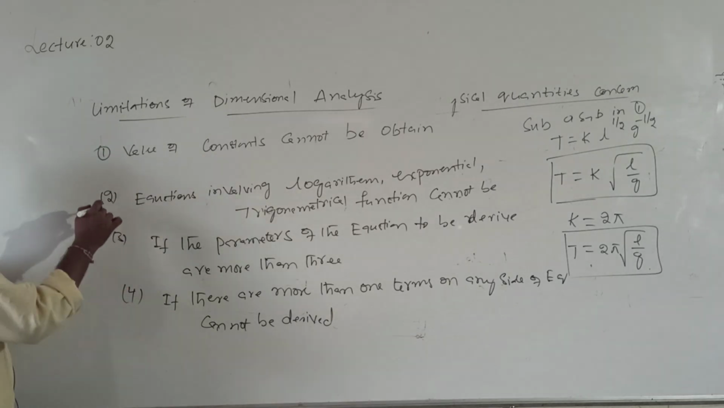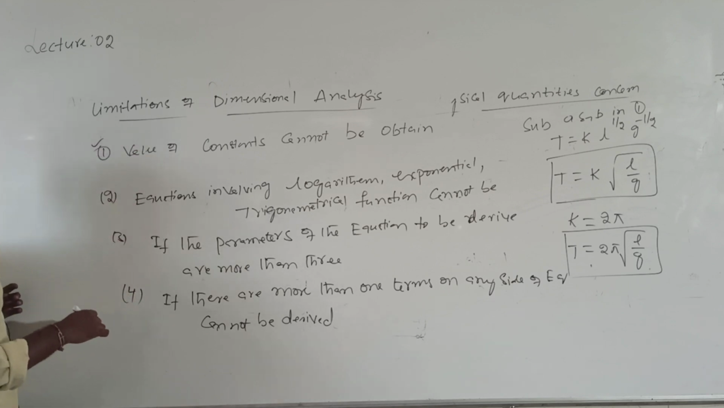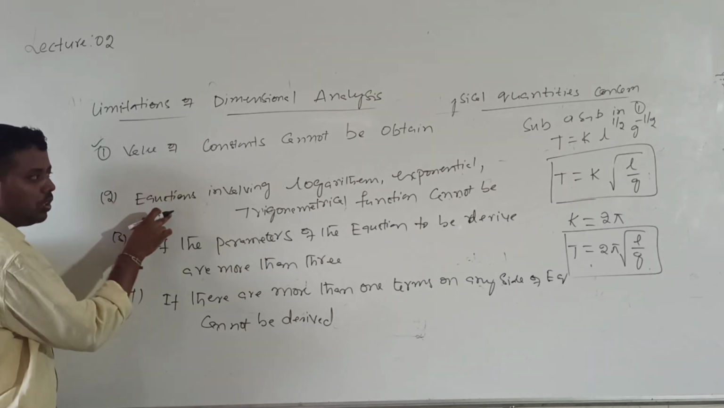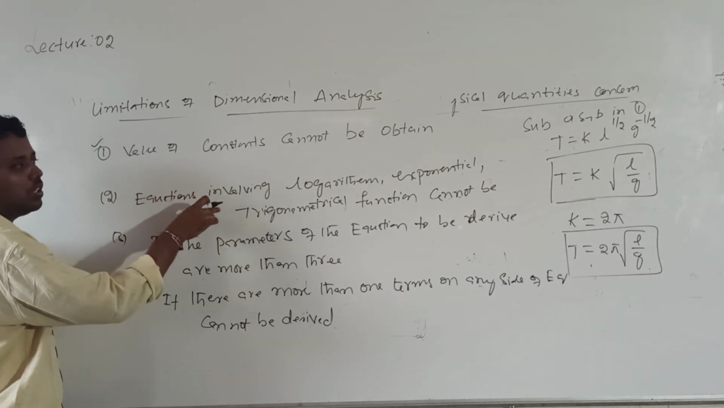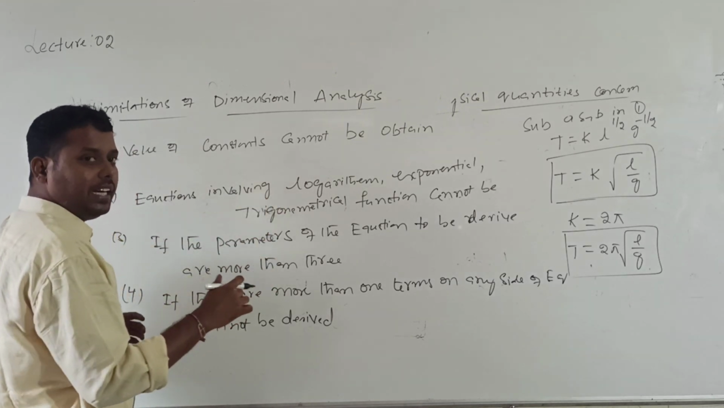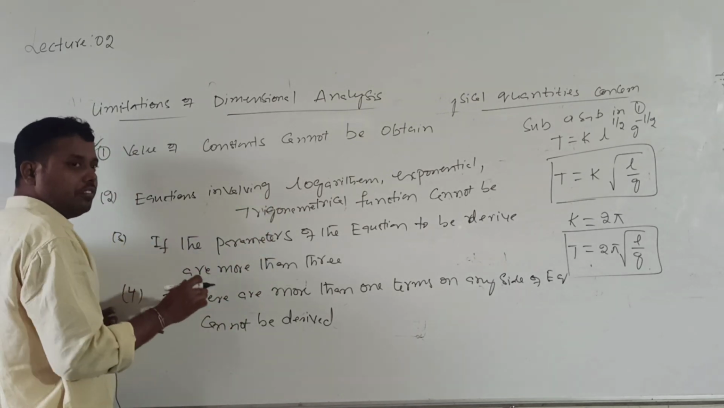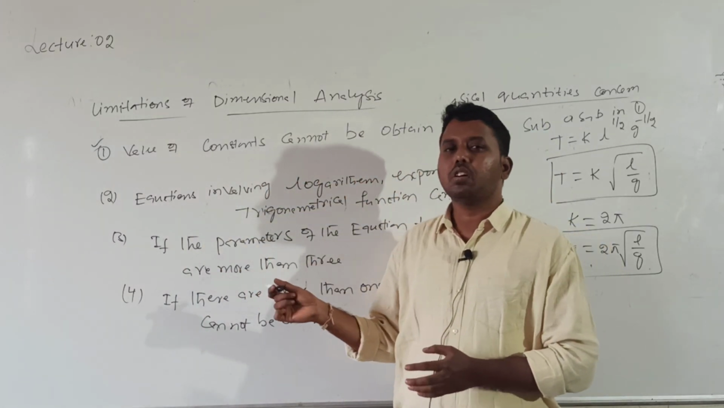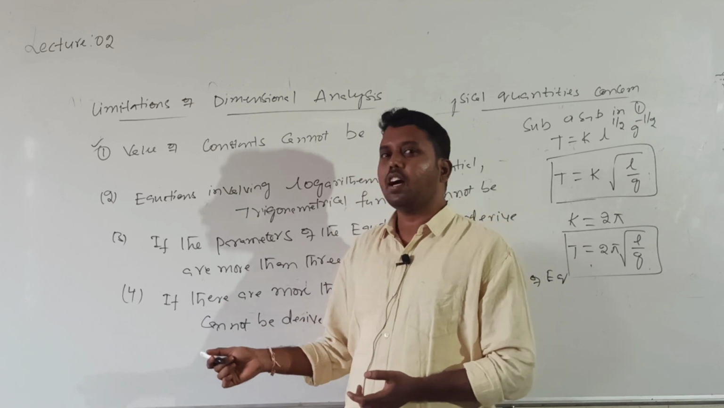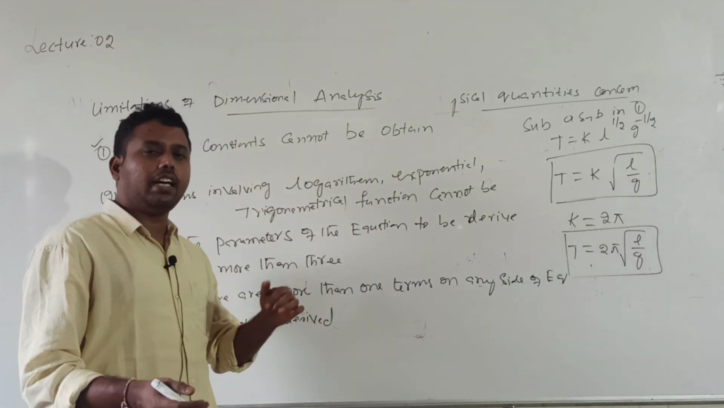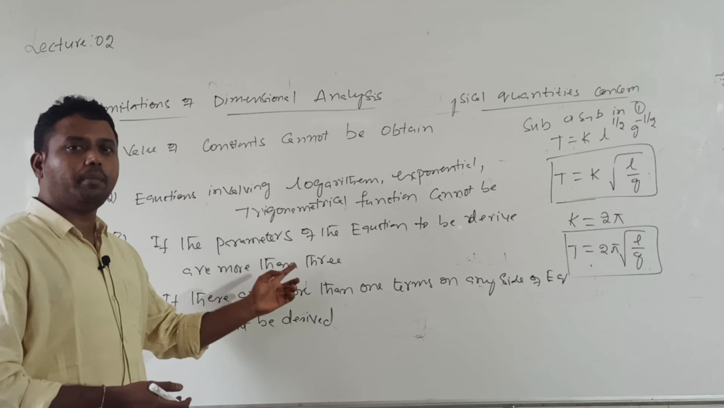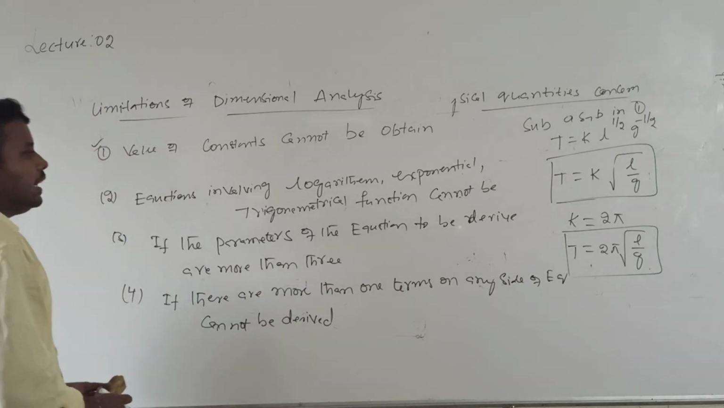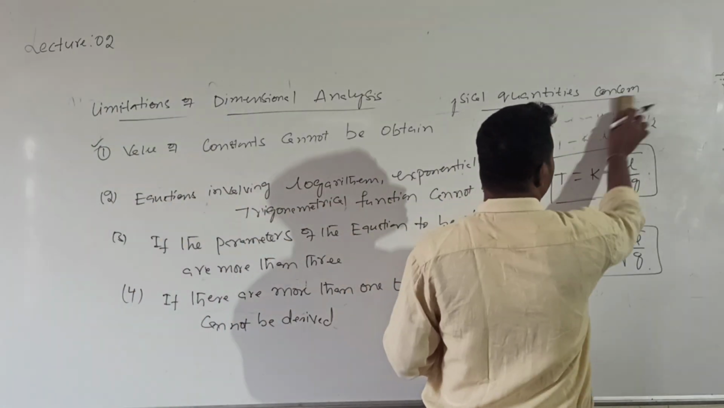First drawback, the value of constants cannot be obtained by dimensional analysis. Equations involving logarithmic, trigonometrical, exponential functions cannot be derived, and cannot be verified also. If there are more than 3 parameters in a given equation to be derived, you cannot derive it. If there is more than one term on any side of the equation, that also cannot be derived. These are the major drawbacks of which one? Dimensional analysis. Okay?